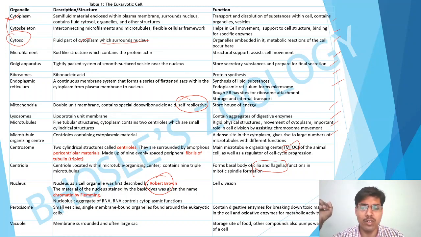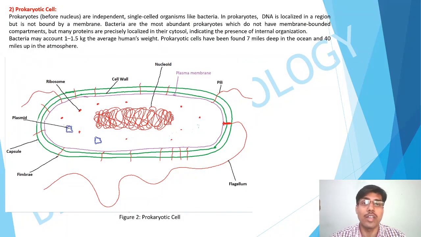Vacuole is what? A membrane surrounded, often large sac, and it stores food, and also compounds which are not useful, which it pumps out of the cell. So this is the eukaryotic cell.